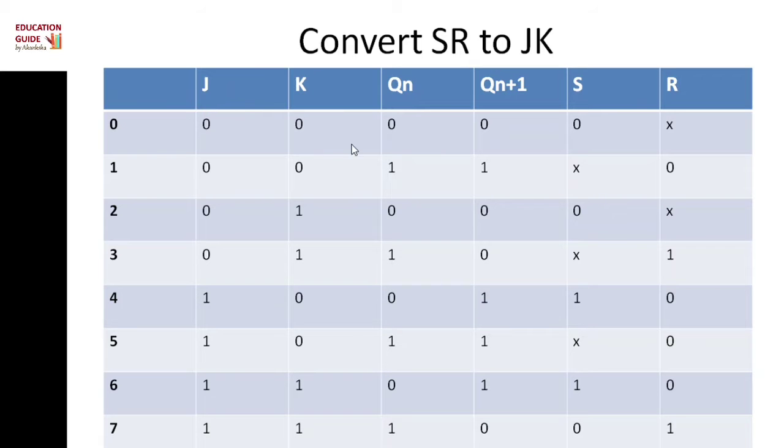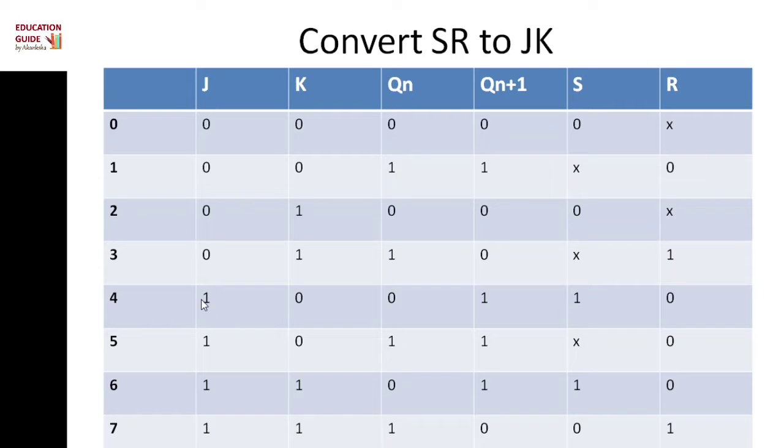So, I will discuss conversion of SR to JK flip-flop. This is the truth table of JK flip-flop. When we give 0 0, then we get the previous state. When we give 0 1, then we get 0 in the next stage.